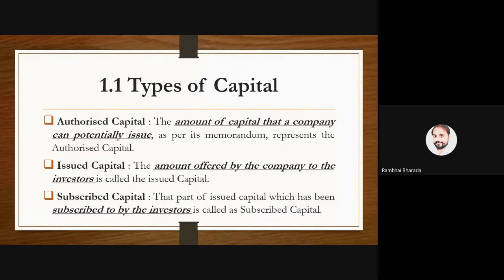Here the board of directors agree to issue 50%. So that 50% means 1 crore rupees is considered issued capital. Are we clear about the second term? Yes. The amount offered by the company to the investors is called issued capital.